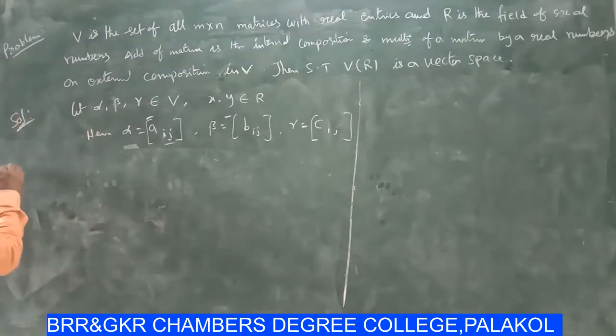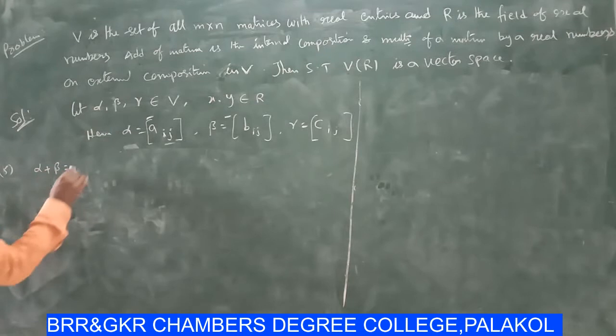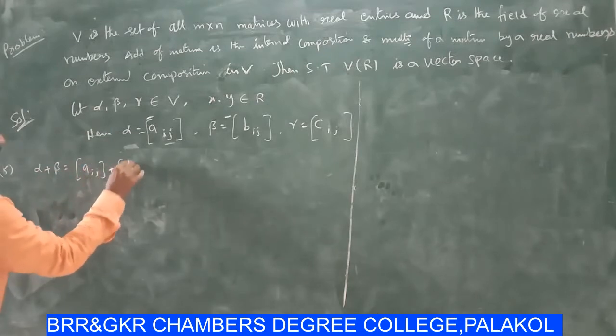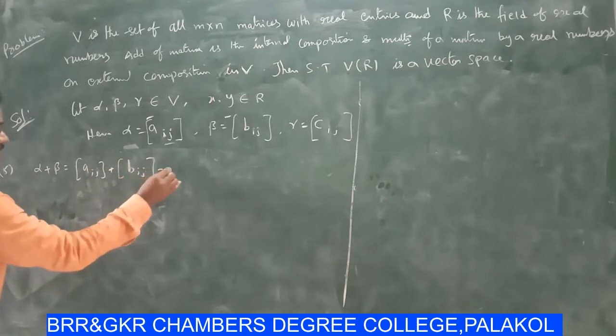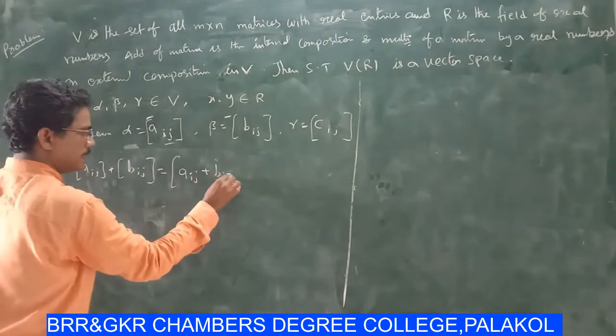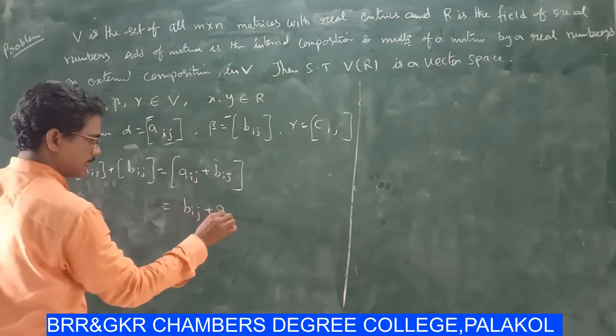Next, the fifth one is commutative. Commutative means alpha plus beta equal to, alpha means Aij plus Bij. This is Aij plus Bij. This is Bij plus Aij.